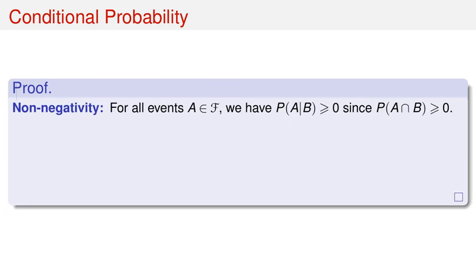Let's prove this lemma. First, non-negativity. For all events A in script F, P(A given B) must be greater than or equal to 0, since P(A ∩ B) is greater than or equal to 0 as P is a probability measure, and P(B) is positive.